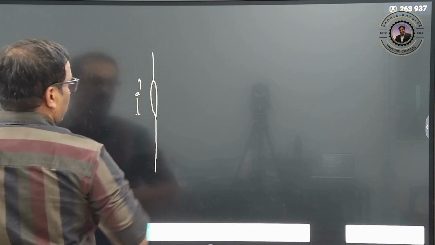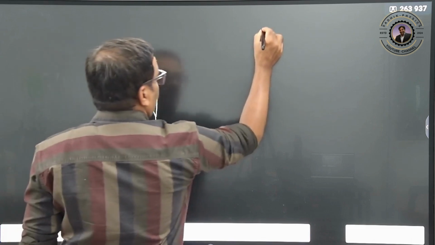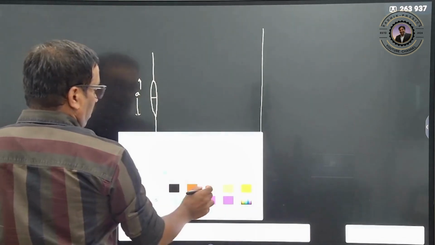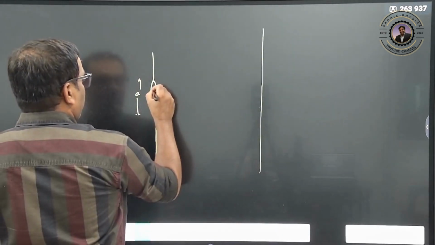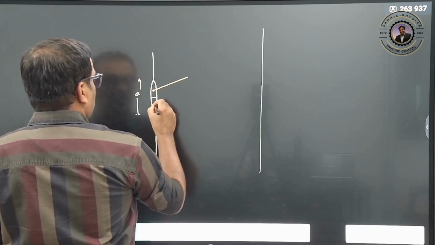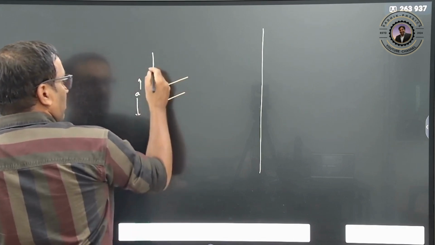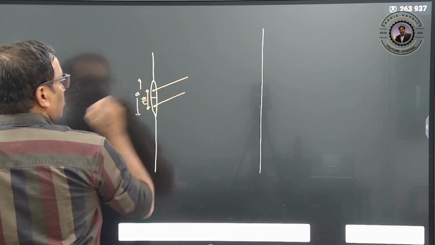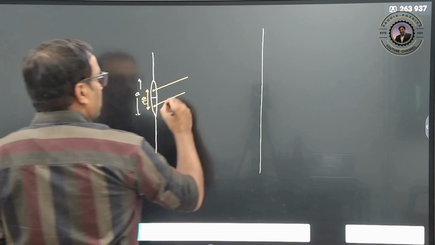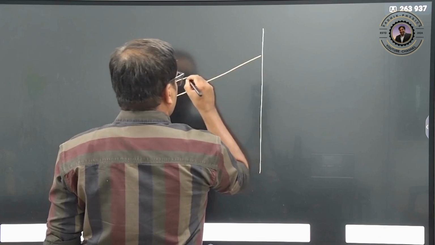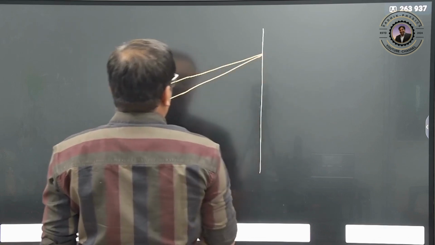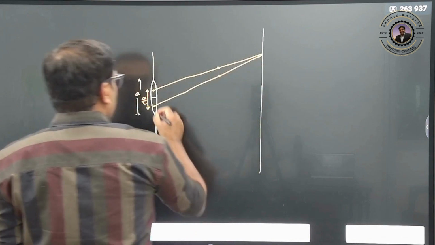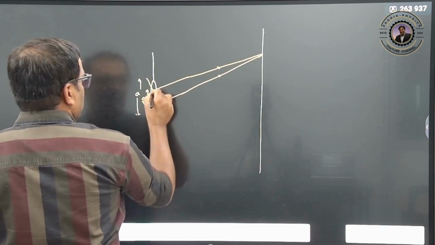I am going to divide it into two parts. From one half a wave is coming, and through the other half one more wave is coming. This is the midpoint, so each part has a distance a by 2. Clear? These two waves are going to superimpose, so again a path difference is created, which can be calculated from this.